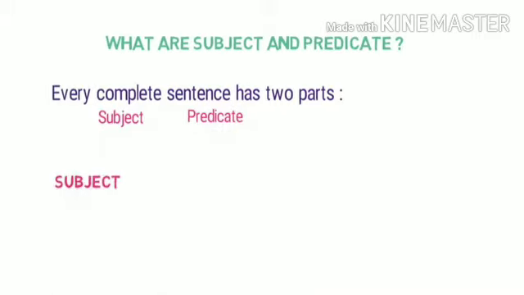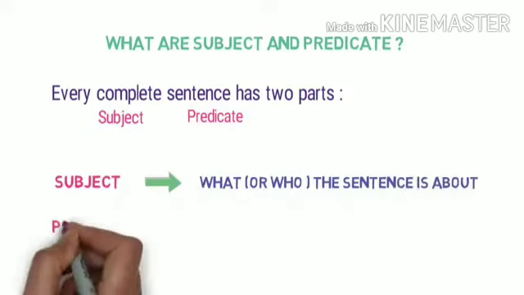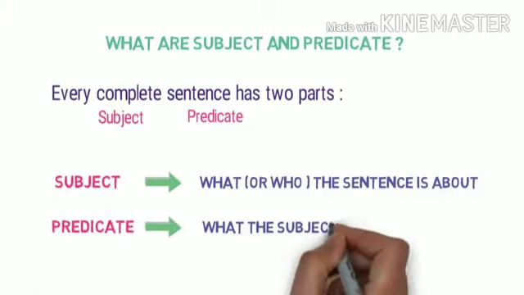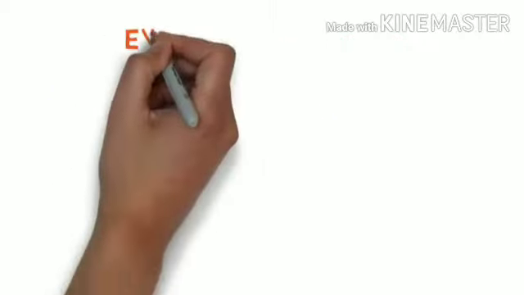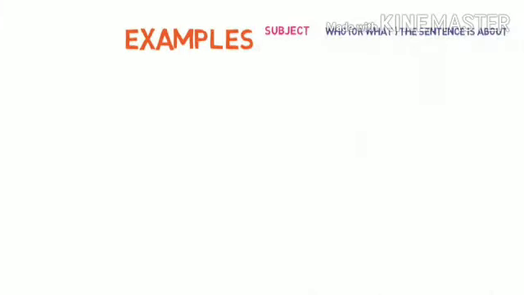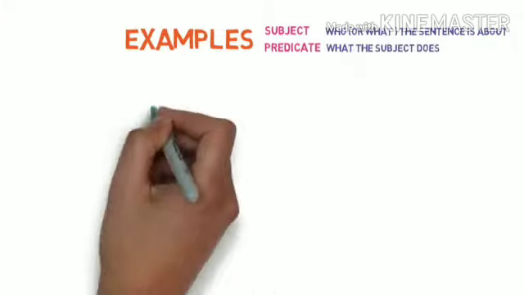So what exactly is a subject? Subject tells us what or who the sentence is about. And what is a predicate? It tells us what the subject does. Let's see the examples to make things clear. Compare the examples with the definition of subject and predicate. Once again, subject is who or what the sentence is about, and predicate means what the subject does.